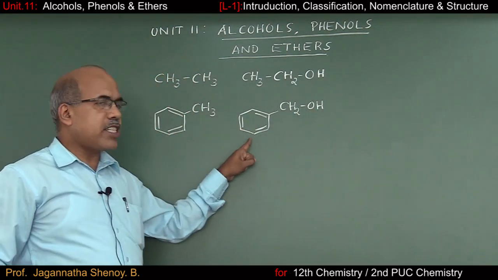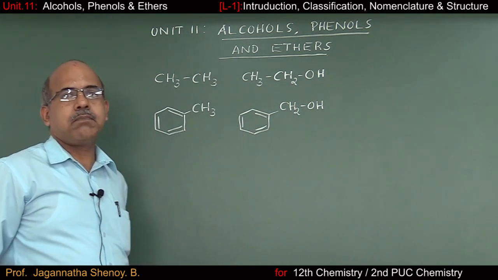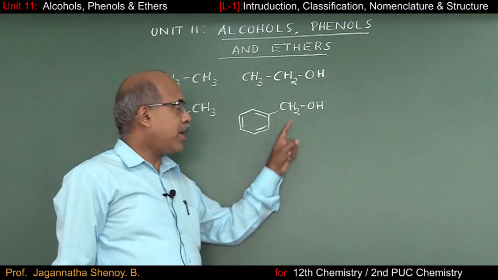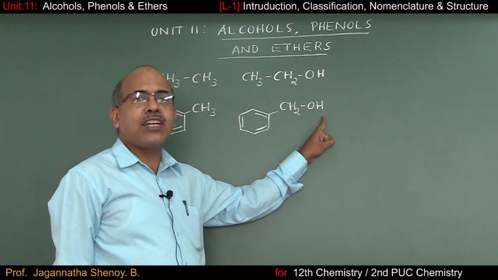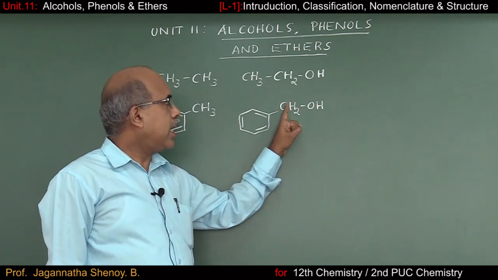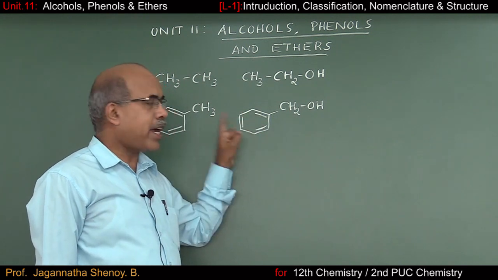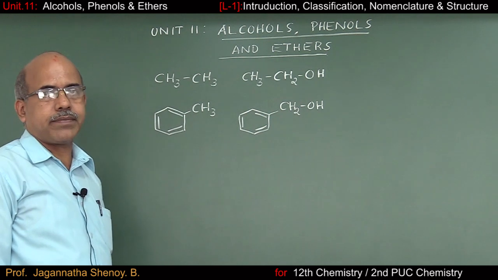The name of this compound is benzyl alcohol. This is again an example of alcohol. In this case, you can observe that we have a side chain hydroxy derivative. It is a side chain hydroxy derivative of an aromatic hydrocarbon. This is again called alcohol.